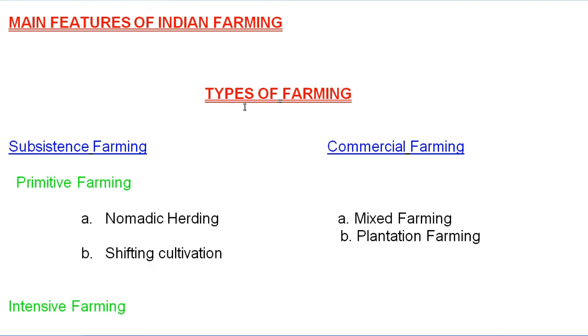So again, I am going to explain the types of farming. There are two types: subsistence farming and commercial farming. Subsistence farming is divided into two parts: primitive farming and intensive farming. Primitive means old methods are used in this farming. Commercial farming is also of two types: mixed farming and plantation farming.